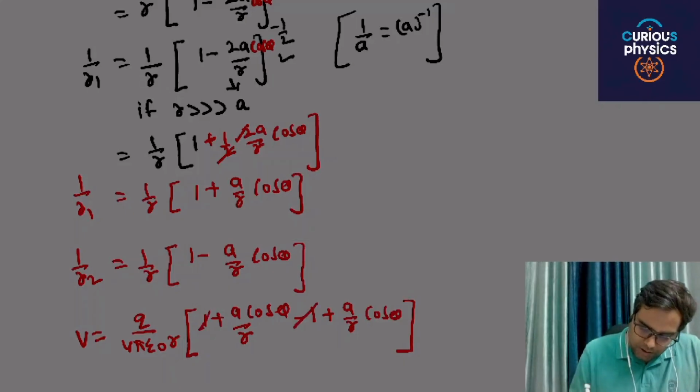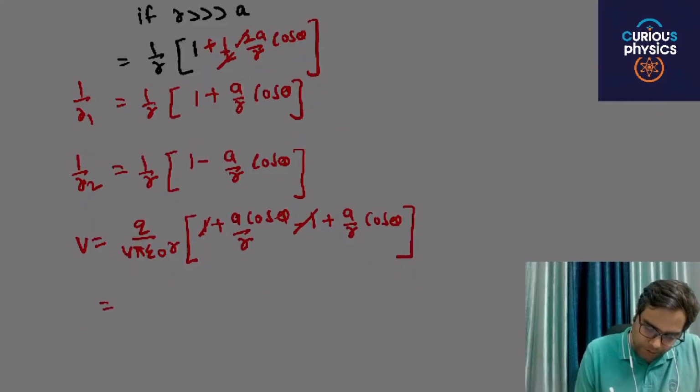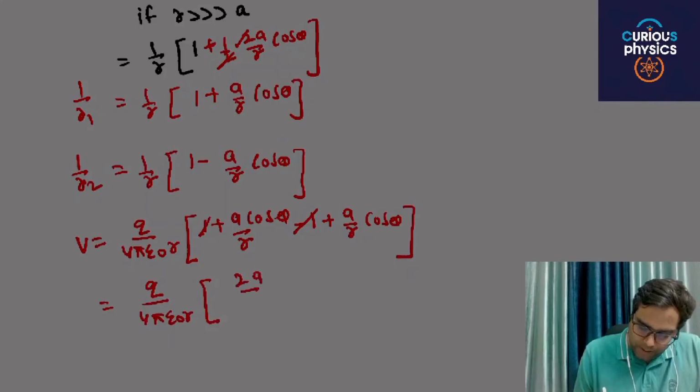These will cancel each other and you will get q by 4 pi epsilon naught r and 2a by r cos theta.